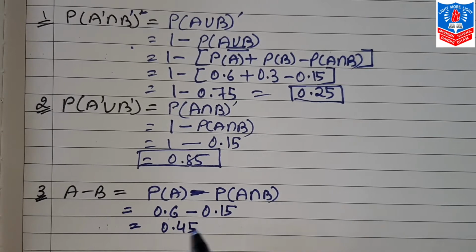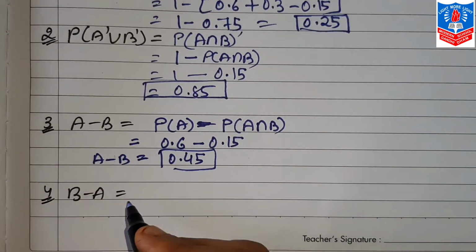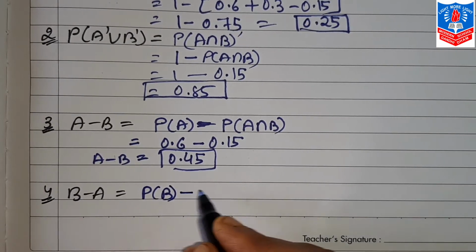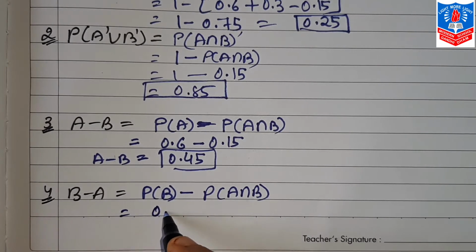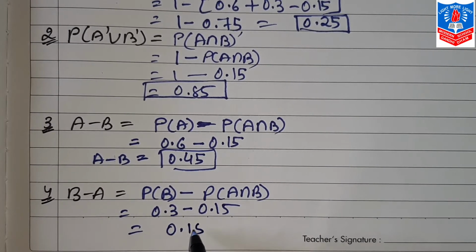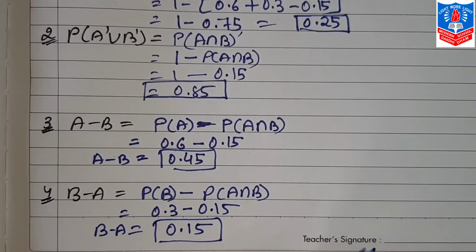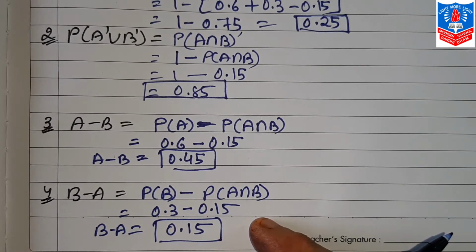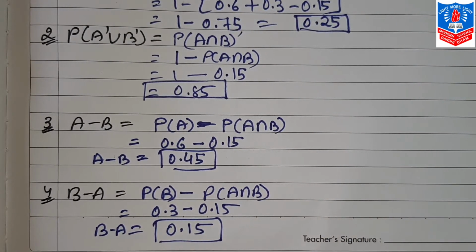So this is 0.45, the difference event of A. And last is the difference event of B. How do we find that? Probability B minus probability A intersection B. Probability B is 0.3 minus 0.15, so that comes to 0.15. So the difference event of B is also 0.15. So this is how we find the different values by using De Morgan's equations.